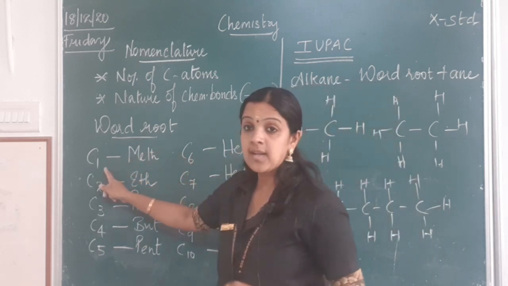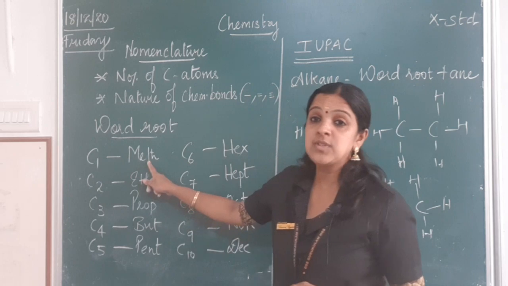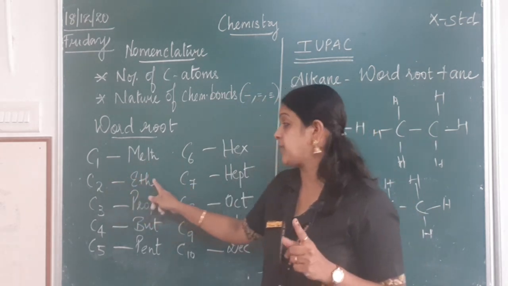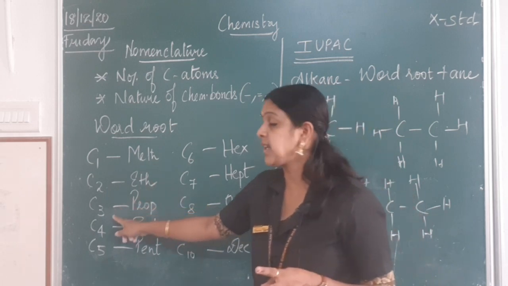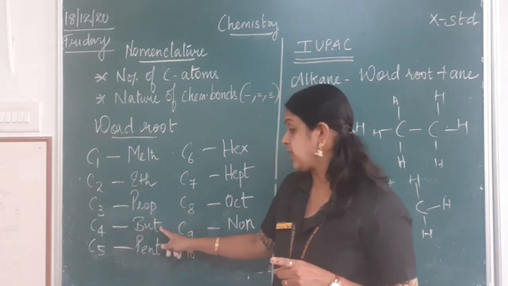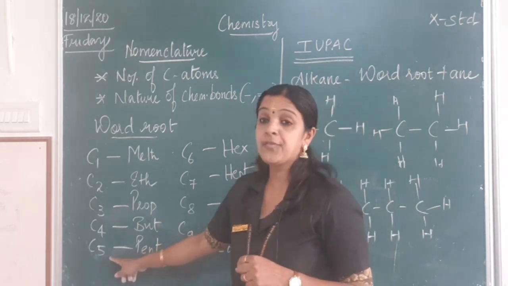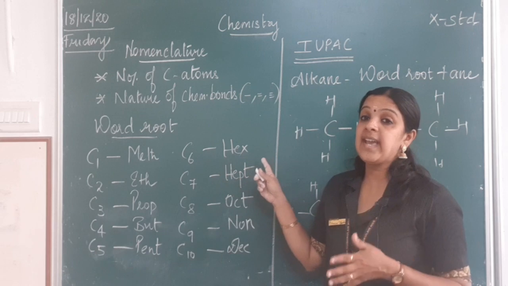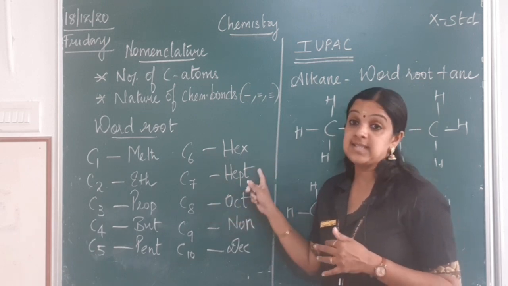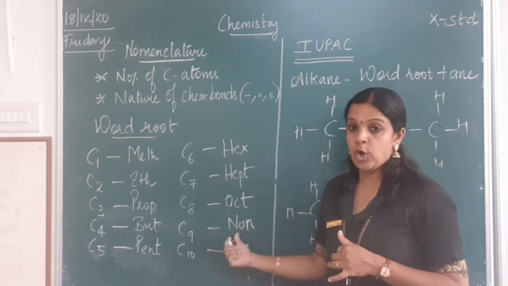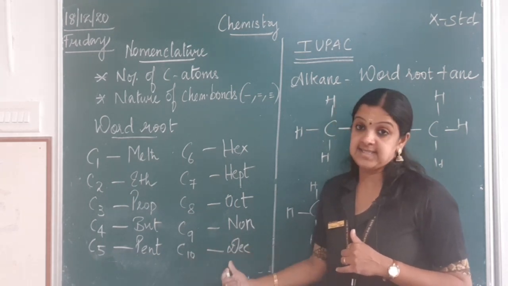So, if only 1 carbon atom is present, we use the word root meth. If there are 2 carbon atoms, we use eth. If there are 3 carbon atoms, we use prop. For 4, we use but. For 5 carbon atoms, we use pent. For 6, it is hex. For 7, it is hept. 8 is oct, 9 is non, and for 10 it is dec.